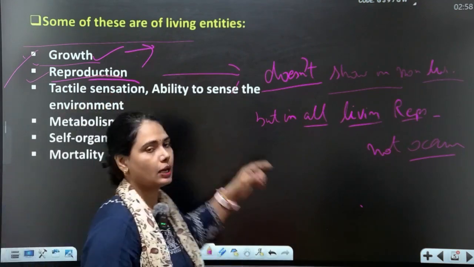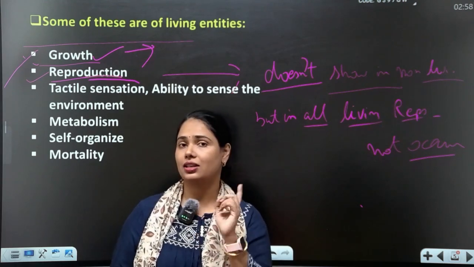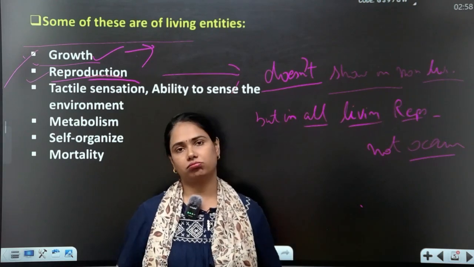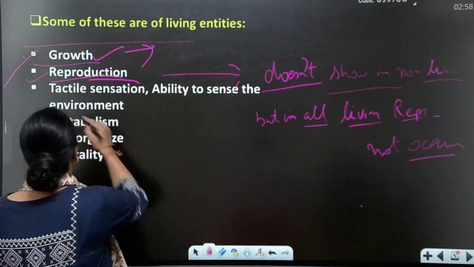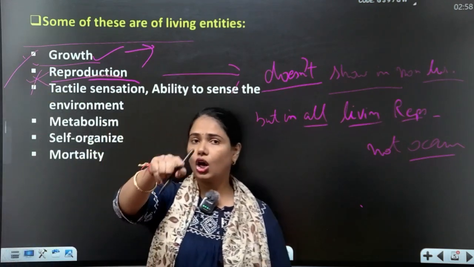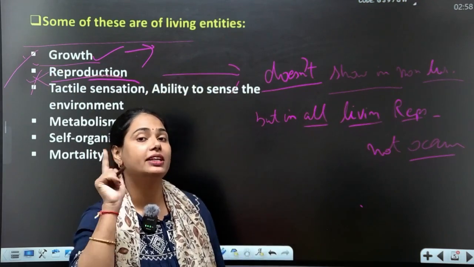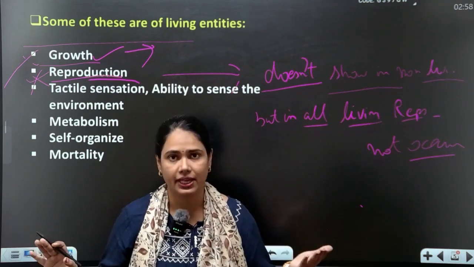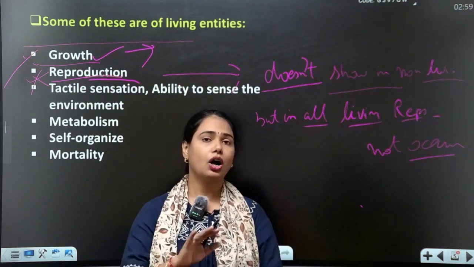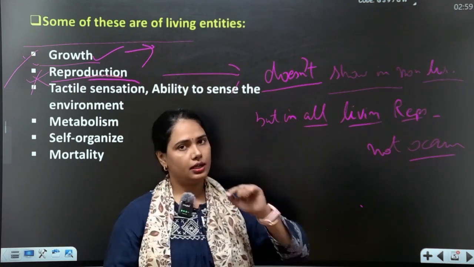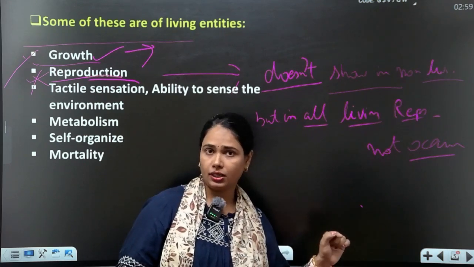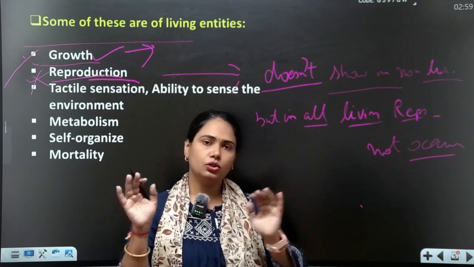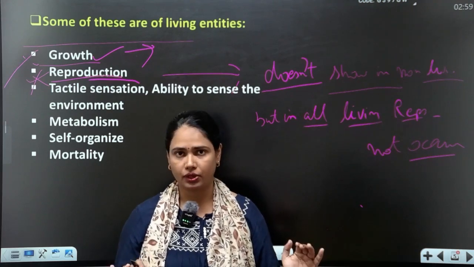Yes, cancelling. Reproduction is not a true character of living beings because not all living beings show that character. Okay, finally, cross. So growth and reproduction are not true living characters. They are characters of living beings but not defining characters, because first of all, reproduction is not in all living things, and growth is also in non-living things. So we don't want that type of characters.